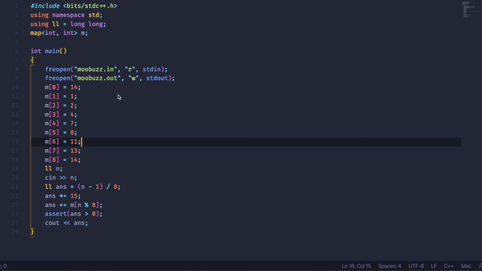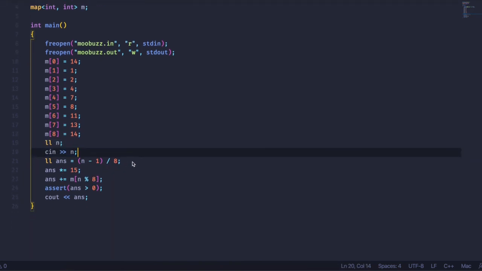Alright, so very briefly looking at my code, you can see that my code is not long at all, it is just barely over 25 lines. So you can see that we're just going to take in our number n, and then we are going to see which group it is in, using our formula that we created. So which group is this in? And then we multiply it by 15, because each group has 15 numbers,